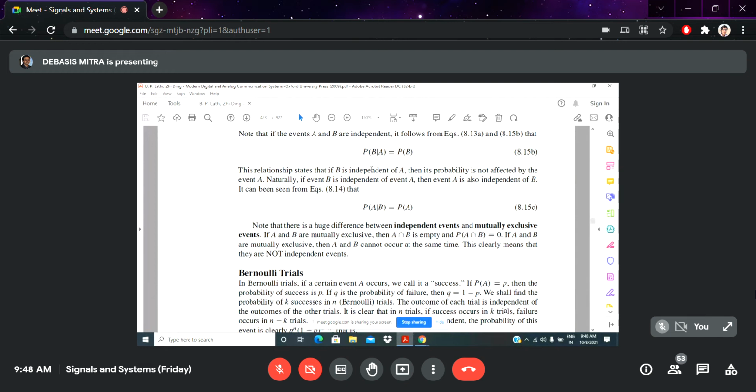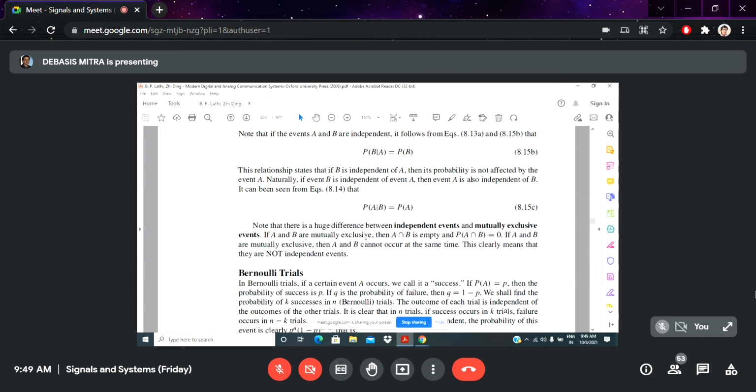So if it is independent, then the probability of B given A is just equal to the probability of B. Then it is a question of independent events probability calculation. But if A and B are mutually exclusive events, then no function, no relation in any way, they are totally exclusive.